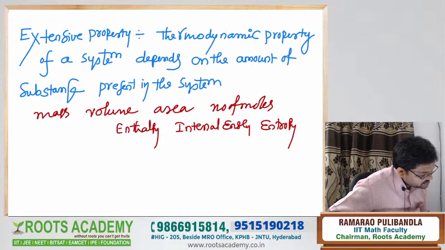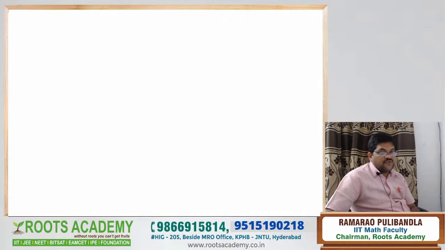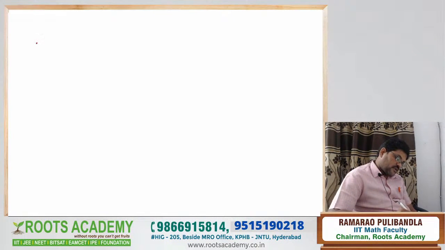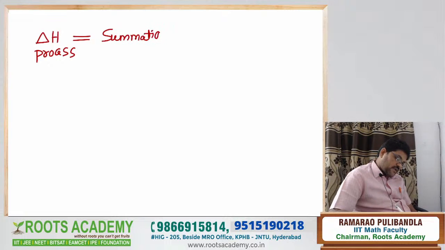Give the equation that gives the relationship between delta H and delta U. That is nothing but enthalpy. Delta H of the process, the enthalpy change of the process, is equal to the summation of internal energy change and the work form of energy.